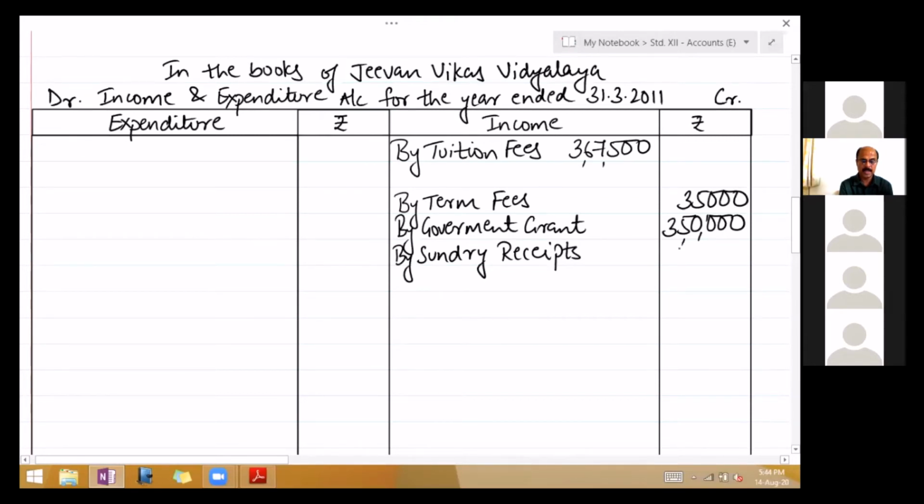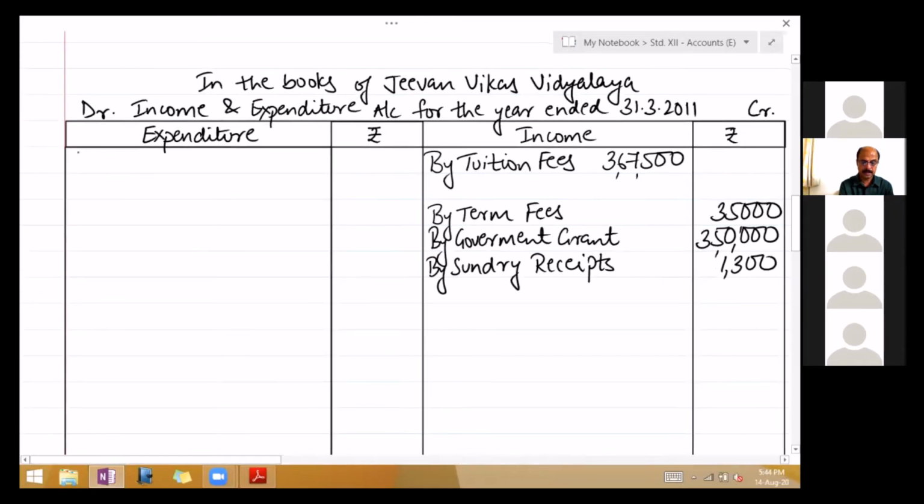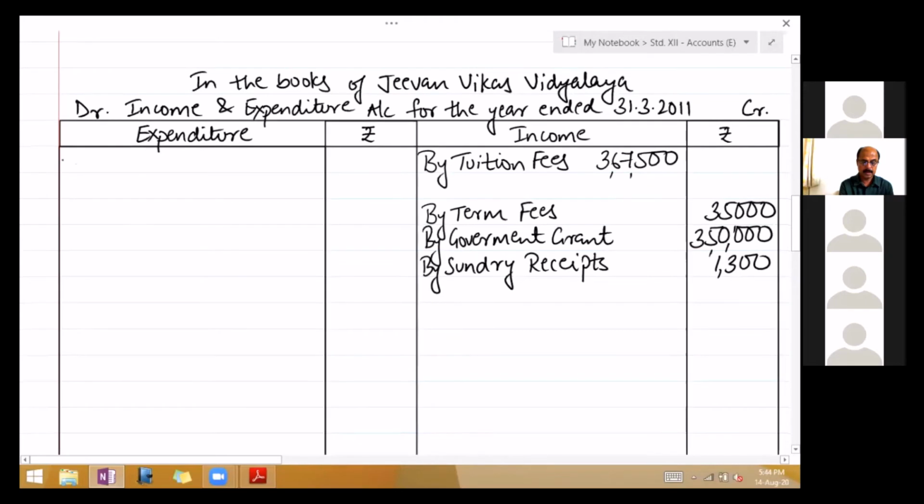Amount is 1,300. Okay, now note one thing. You are starting with payments and you either pay for expenses or you pay for an asset. So the first payment is for salaries, which is expenditure. Right, salaries 6,25,200. No adjustment, 625,200.